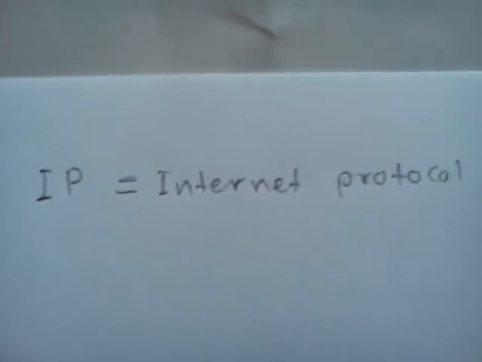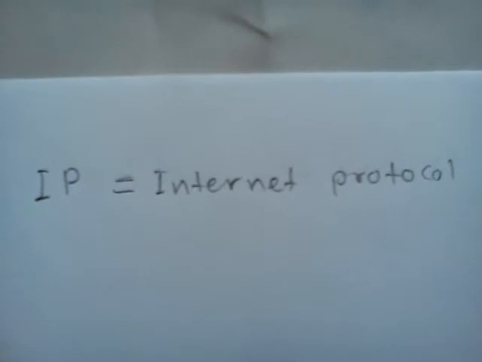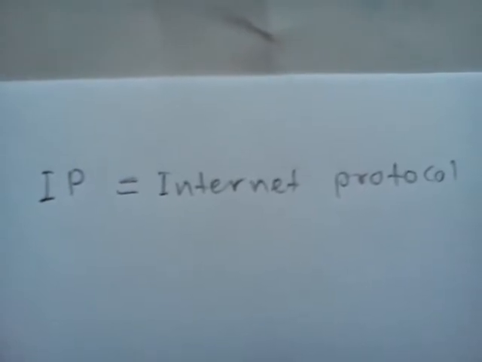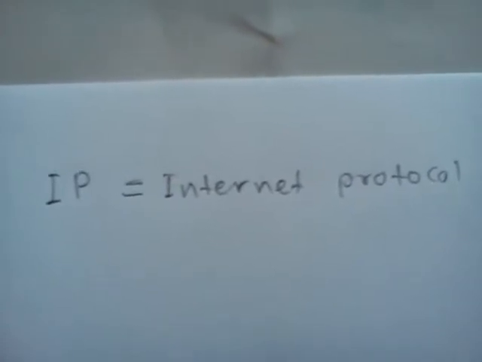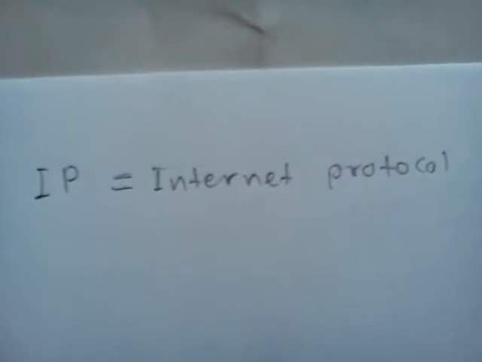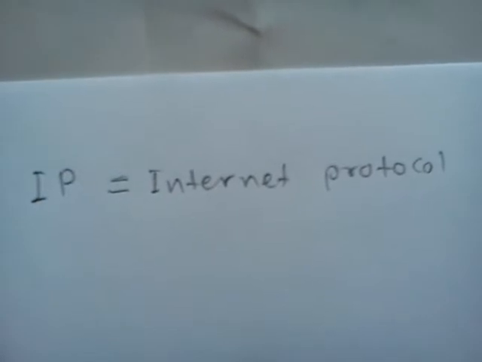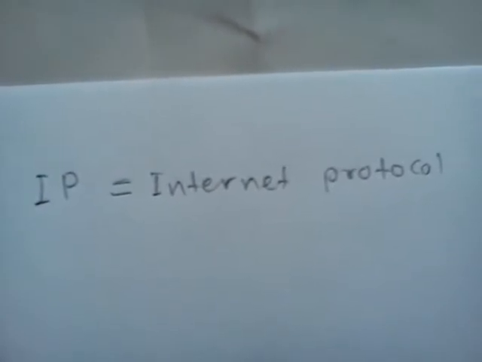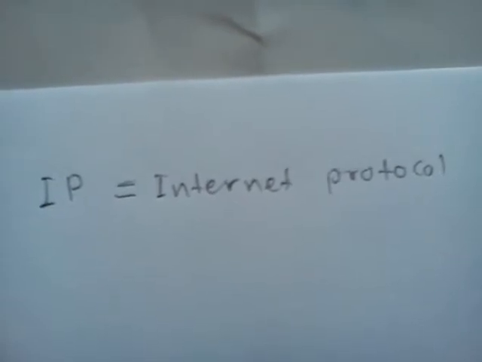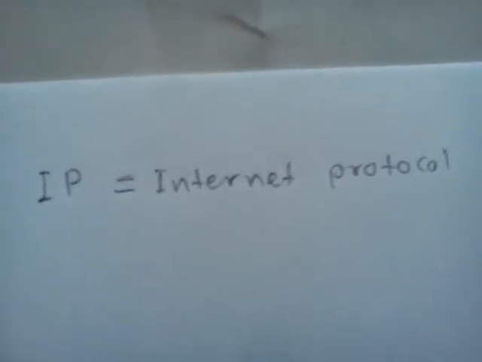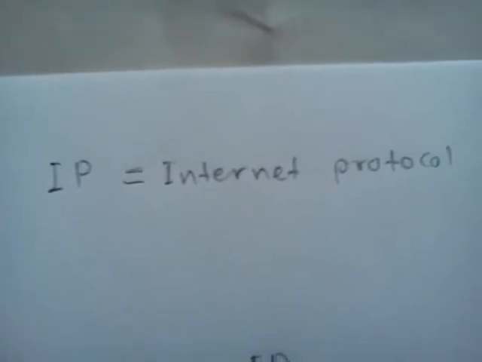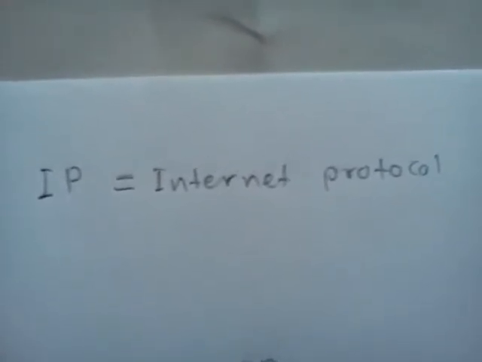For example, if a normal computer is connected to the Internet, it has an IP address. And when it searches for information on the web, if it doesn't have an IP address, the information cannot be referred to this computer that has searched the information. Therefore, every computer has an address, and that is called an IP address.